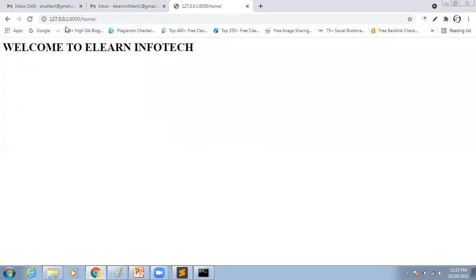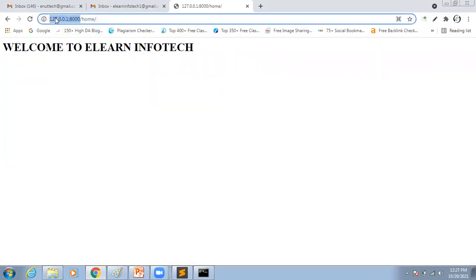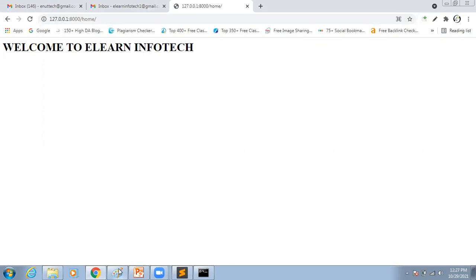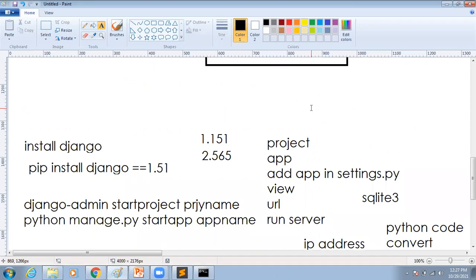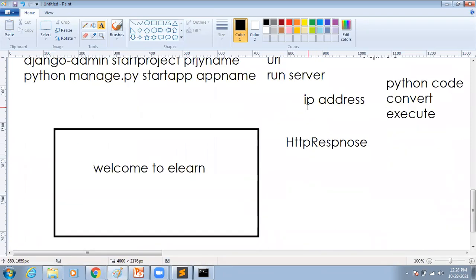Normally here you can see they are showing our IP address. The first one, 127.0.0.1, is our system IP address, and 8000 is the port number. Here home is our URL. In real time, whenever we launch our application, here we can display our URL, like www.abc.com/home/services. Like this, step by step, we can develop the application. For any kind of application, these steps are mandatory.